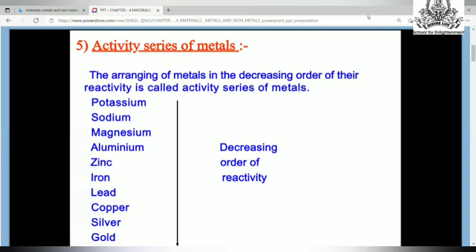So students, according to this reactivity series, displacement occurs. See, copper here is at a lower position than iron. That means copper is less reactive and iron is more reactive. So in the copper sulfate solution, iron will displace copper and form its own salt. So displacement reactions go according to this reactivity series. I hope, students, you understood this.